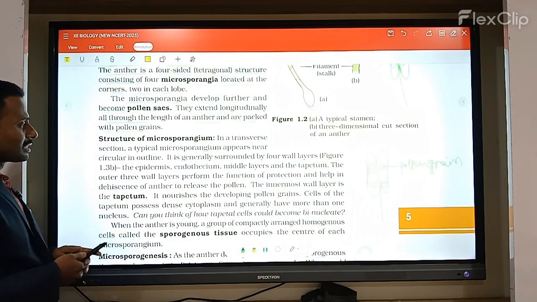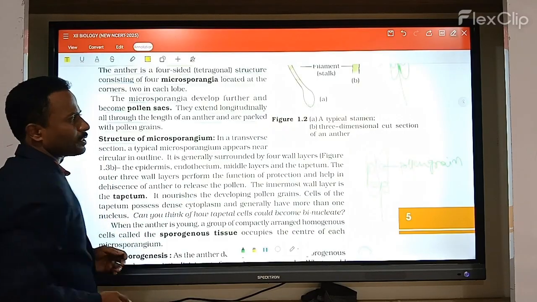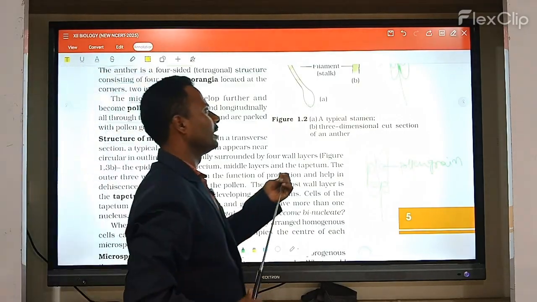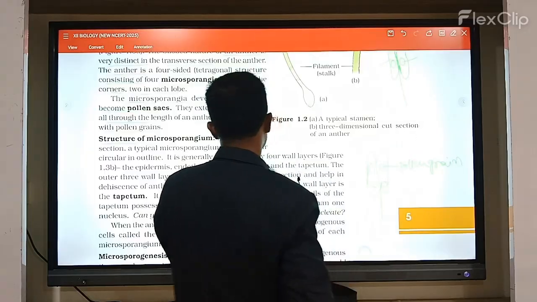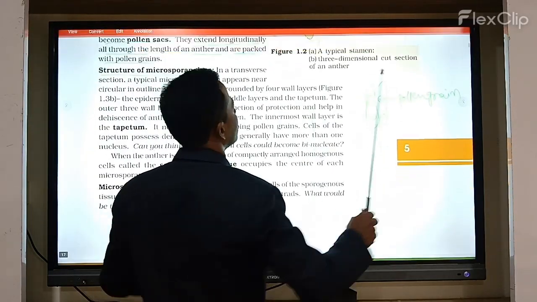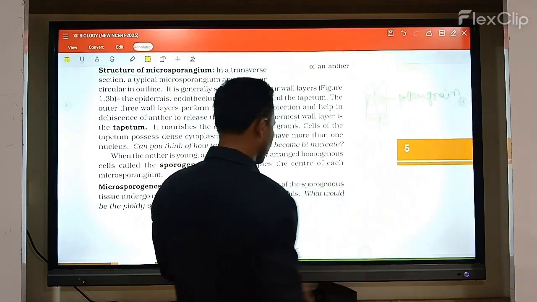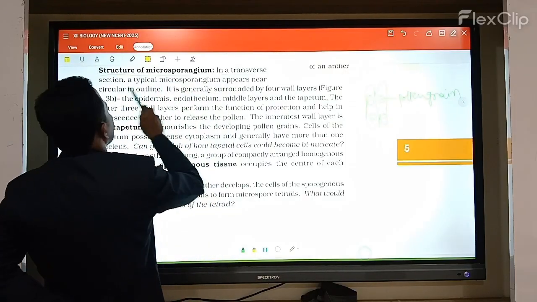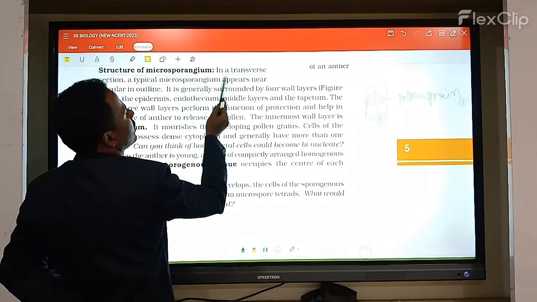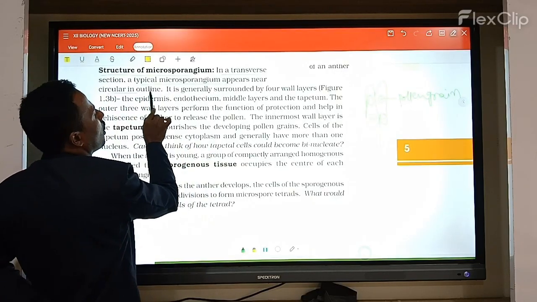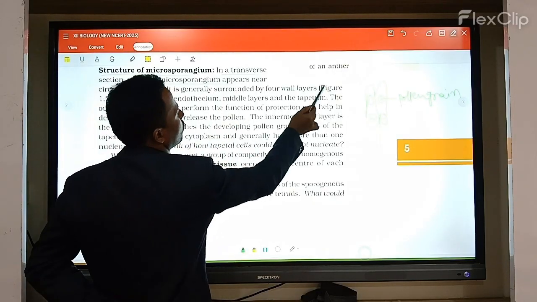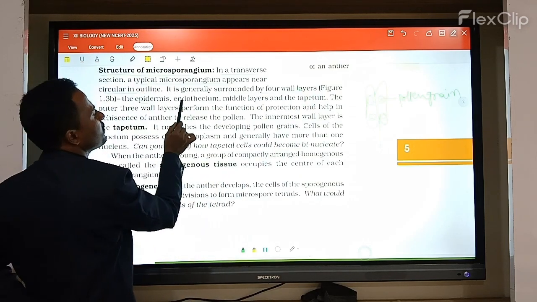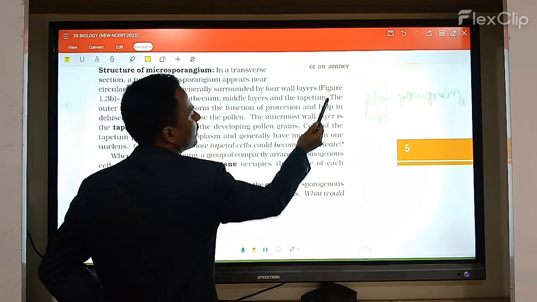Now let us see what is the structure of the microsporangium. The transverse section of a typical microsporangium appears in circular outline, generally surrounded by four wall layers: the epidermis, endothecium, middle layers, and then the tapetum layer.